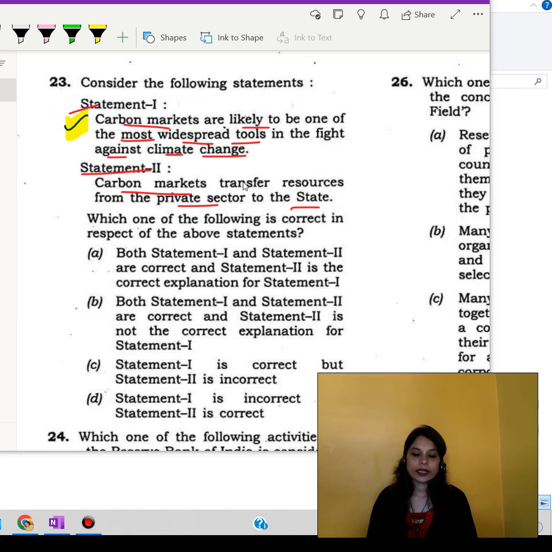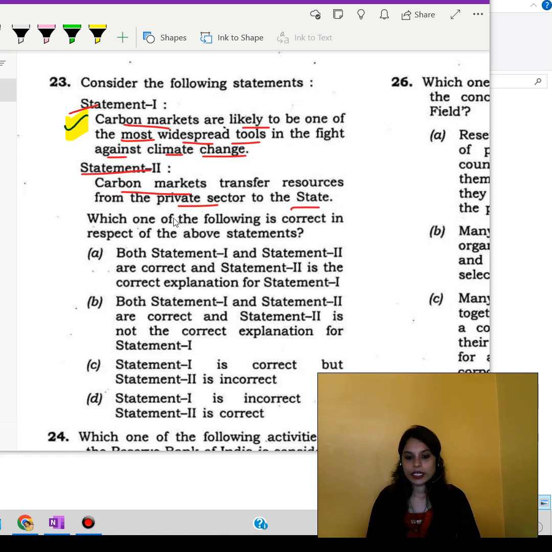It states that carbon markets transfer resources to the state, and carbon markets involve transactions between the private sector and the state. For example, carbon markets can enable trades between developed and developing countries, between different sectors or industries, or between companies and the state environmental authorities. Carbon markets can also create opportunities for the private sector to invest in low carbon projects and benefit from carbon credits.